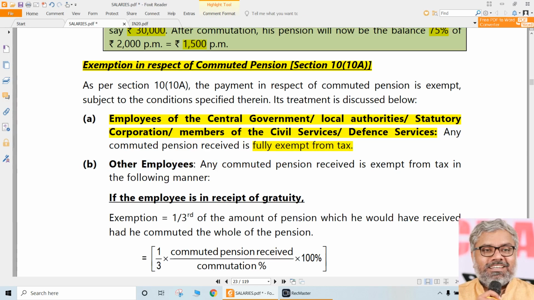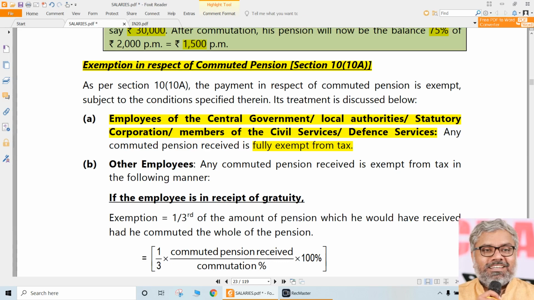Who are those people? Employees of central government, employees of local authorities, statutory corporations, members of the civil service or defense service. Simply speaking, government employees, including the employees of central government or even state government also, and local authorities also.